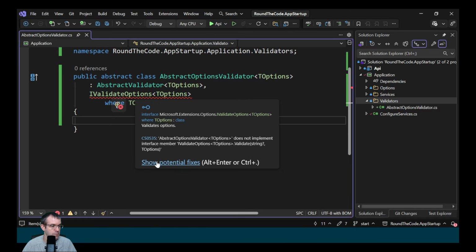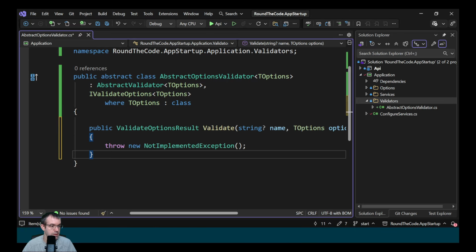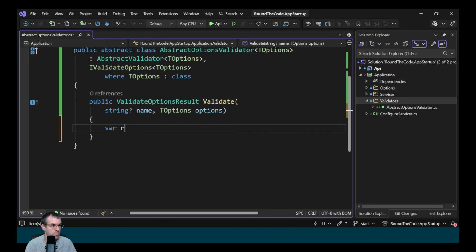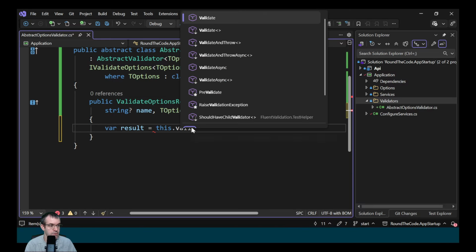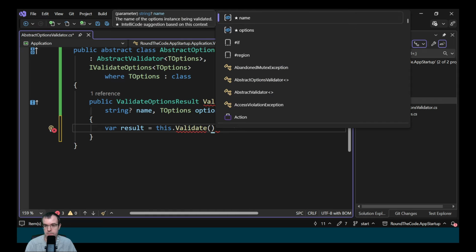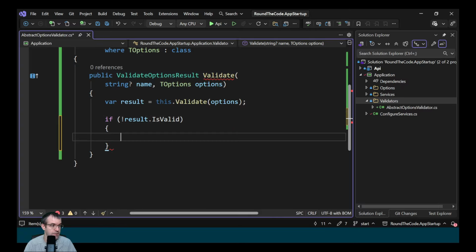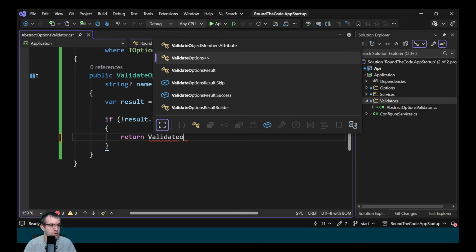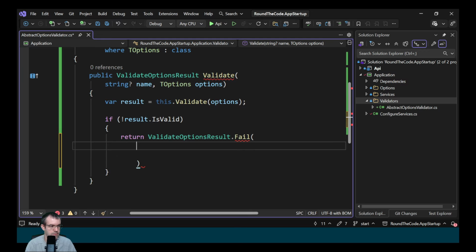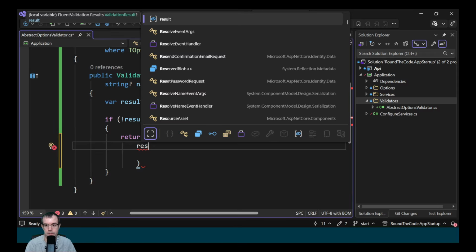Now we're getting an exception here because we need to implement the Validate method. And what we're going to do here is we're going to validate the options. So we call this .Validate and we pass in the options. Now we specify that if it's not valid, we return a fail. So we say if result.IsValid, so if it's not valid, we return ValidateOptionsResult.Fail, and within that we're going to add the errors that we're getting.